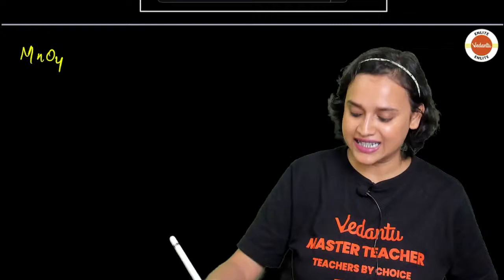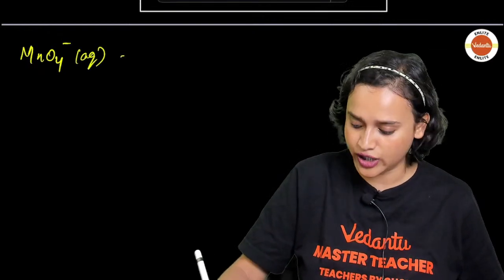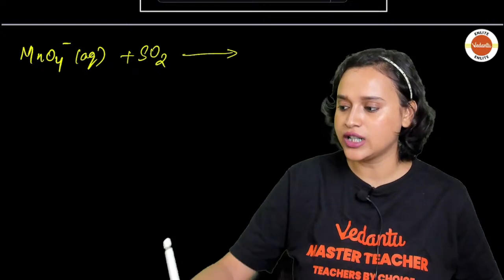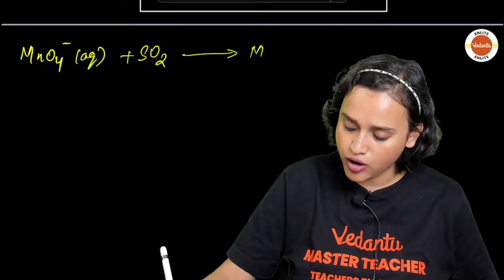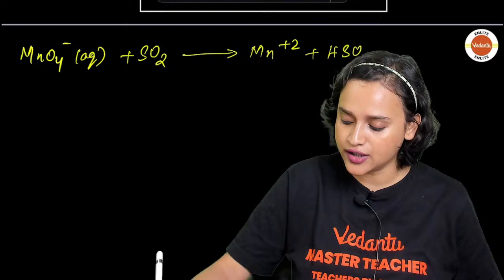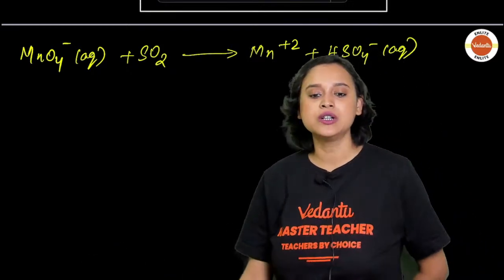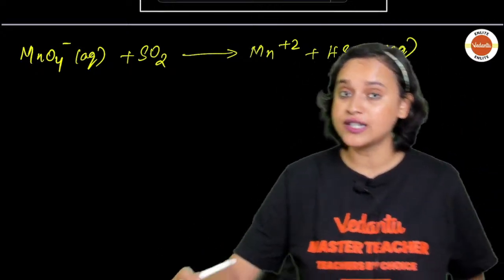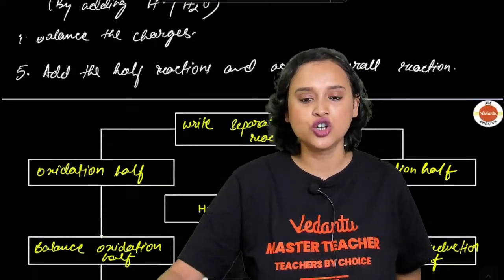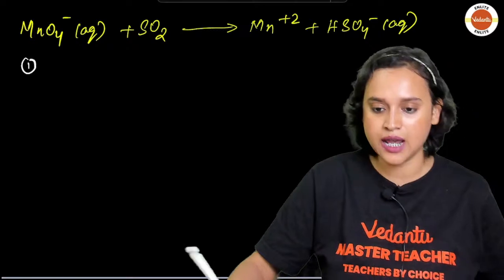Let us take MnO4 minus. This is given in your aqueous state. Then you have your sulfur dioxide. Then here, what is it forming? It is going to form Mn plus 2 plus HSO4 minus, and this will also be in aqueous form. So what is our first step, guys? Our first step is, everybody, split the equation into two halves. Split the equation into two halves.